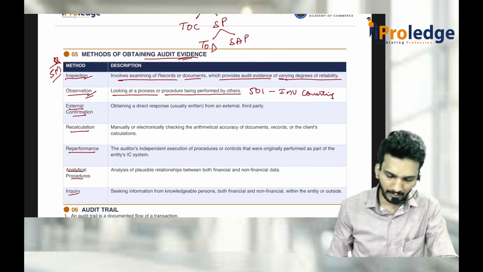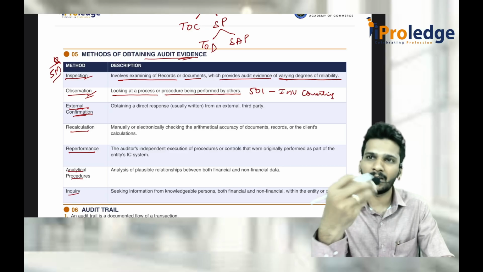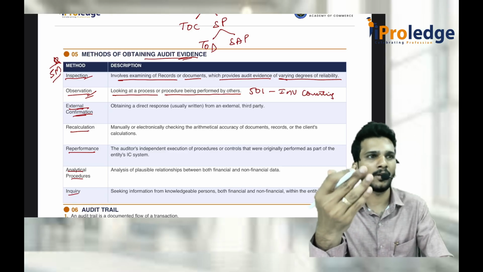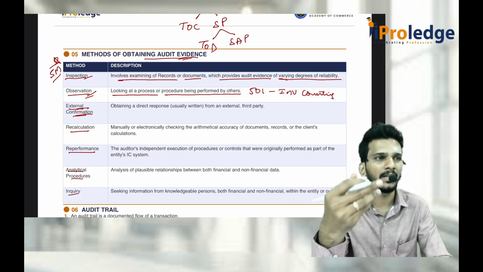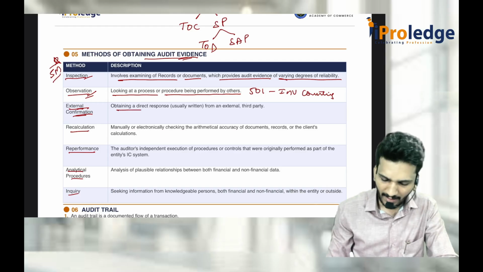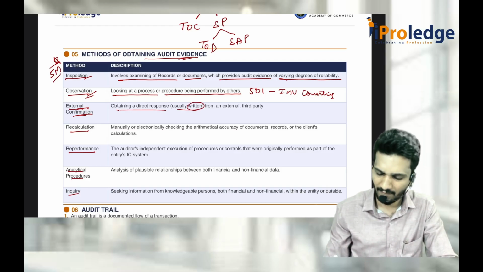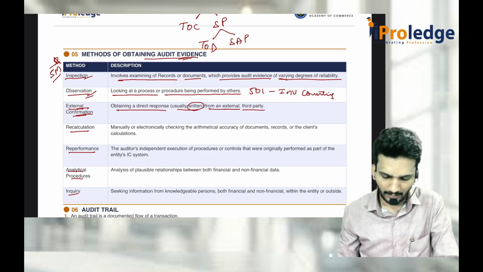Then external confirmation. What is external confirmation? If you don't get any evidence in the company, try to talk to outside people, the debtors, the bankers, the government people, any party where you think you can get the evidence. Obtaining a direct response, usually a written response, from an external third party is called an external confirmation.